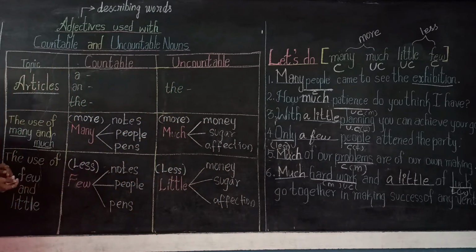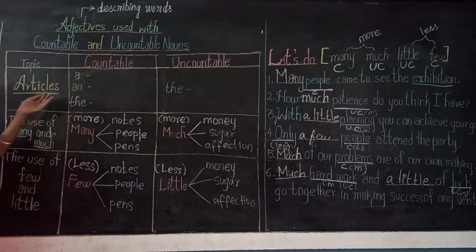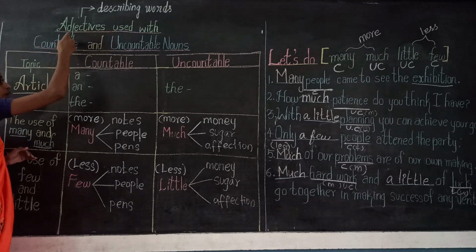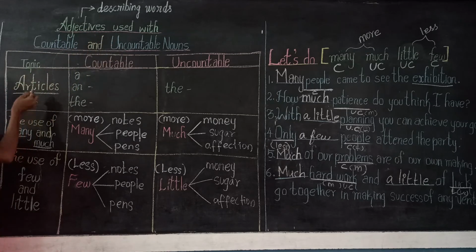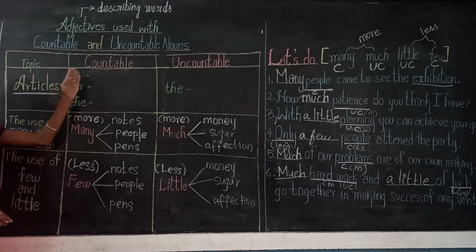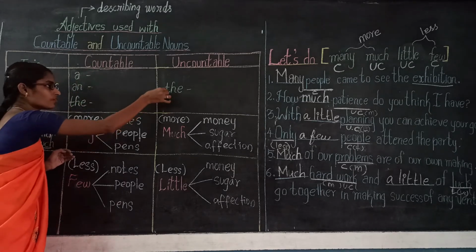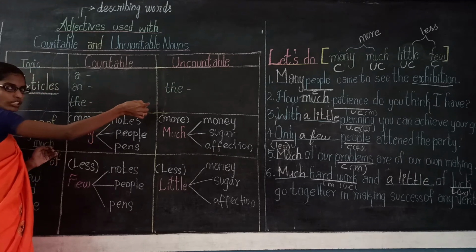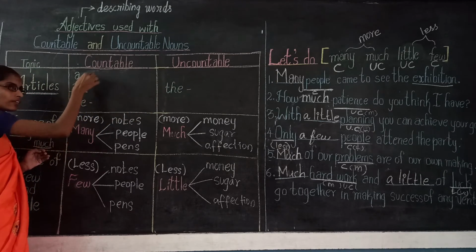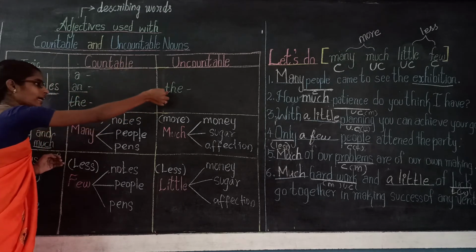Now have a quick recap. Adjectives are describing words, used with countable and uncountable nouns. We have to know about article usage with countable and uncountable nouns. A and an are used only for countable nouns. The is used for both countable and uncountable.